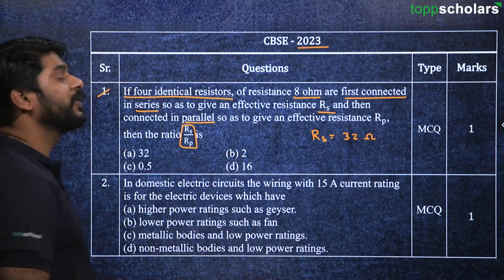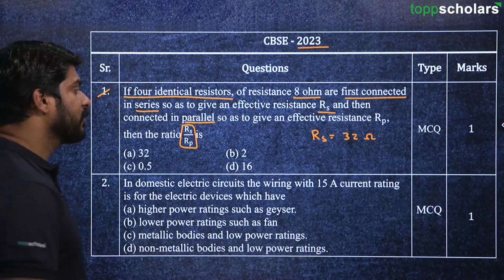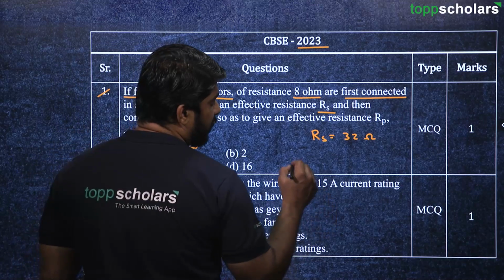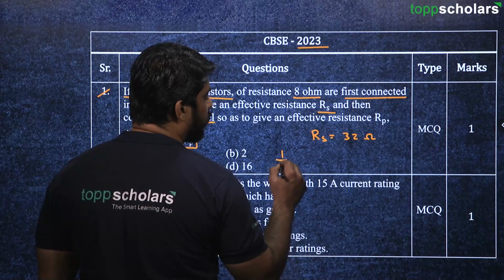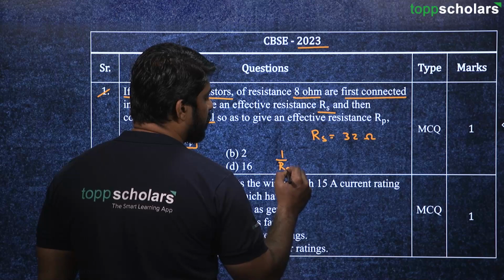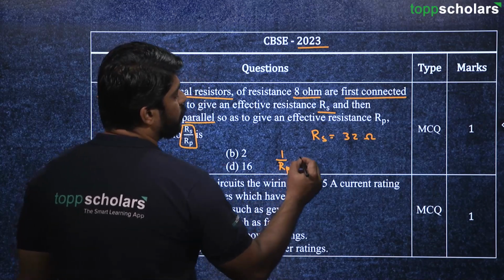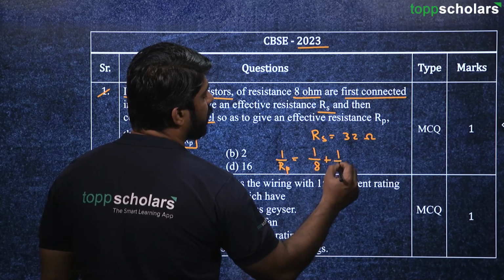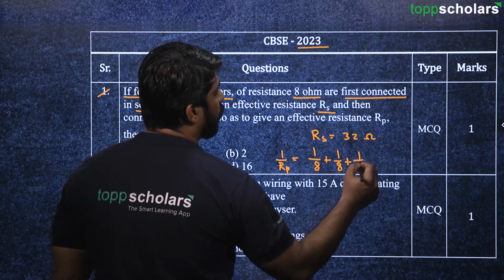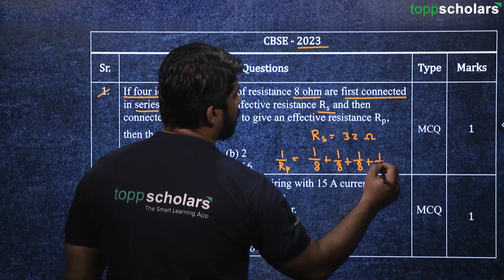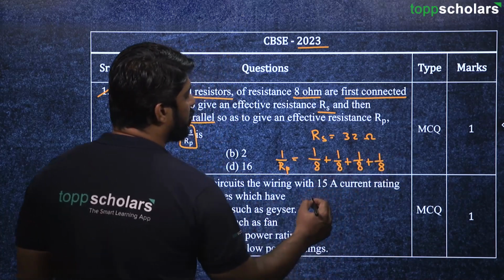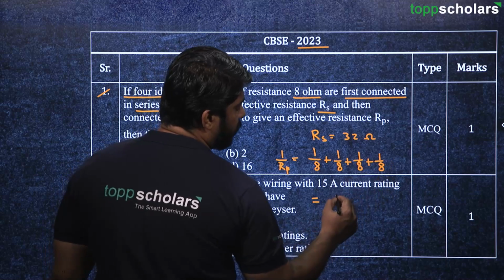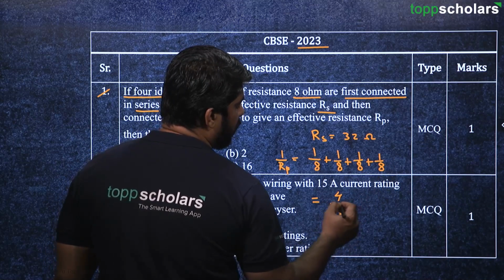Whereas once we connect them all in parallel, the formula is different. 1 upon R equivalent, here written as Rp, is 1 upon 8 plus 1 upon 8 plus 1 upon 8 plus 1 upon 8. If you add all these, we get 4 upon 8, so 1 upon Rp is 4 upon 8.